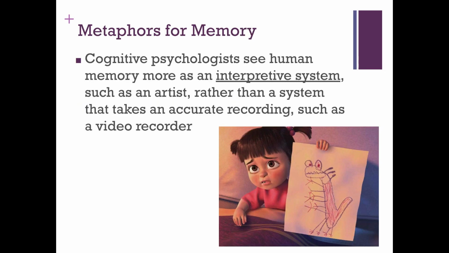A lot of us tend to think that our memory works like that of a video recorder or like the camera on our phone. The reality is our memory is very much interpretive. It's very fallible. It is very prone to distortion, and we'll spend a portion of this unit talking about what we call the sins of memory and just how susceptible our memory is to distortion.